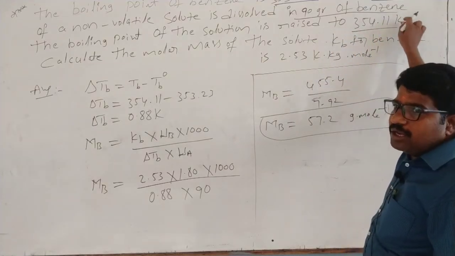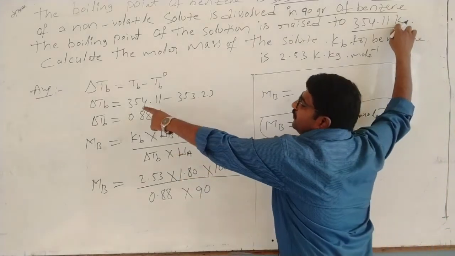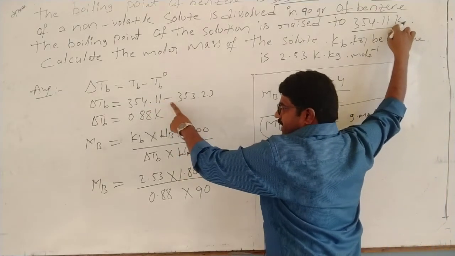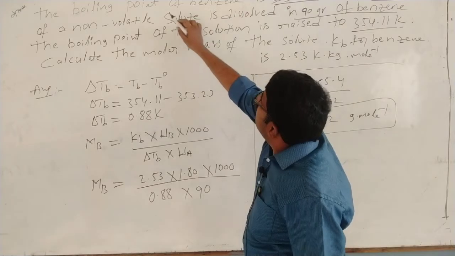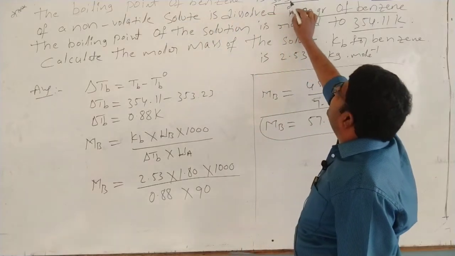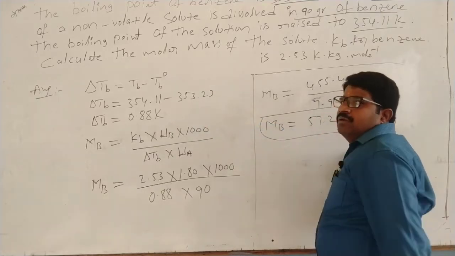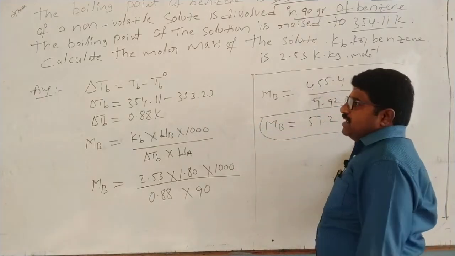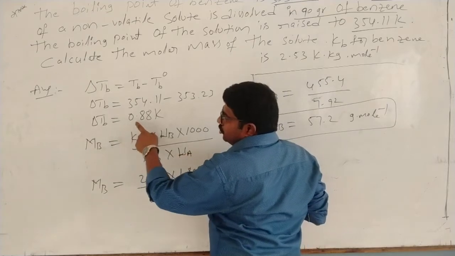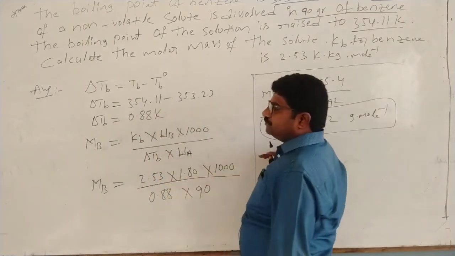That means boiling point of solution 354.11 minus here boiling point of benzene is 353.23. So this is called boiling point of solvent, that is benzene. So now delta Tb is equal to 0.88 K.